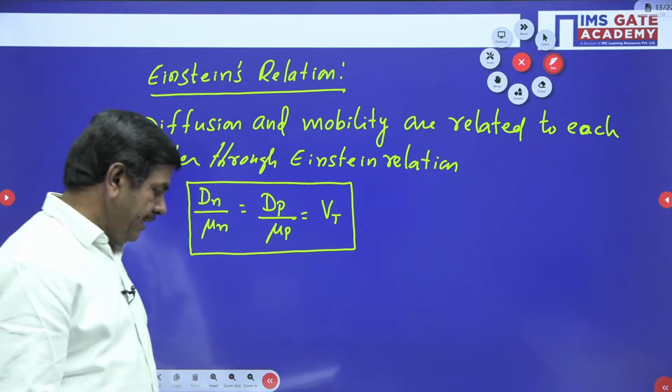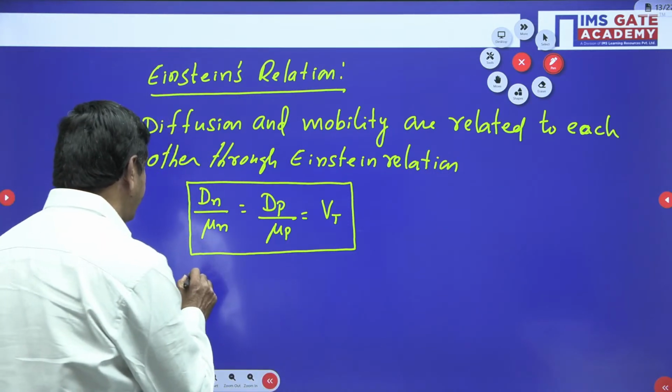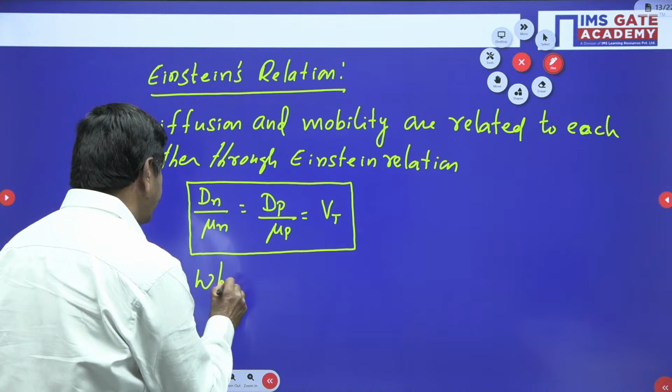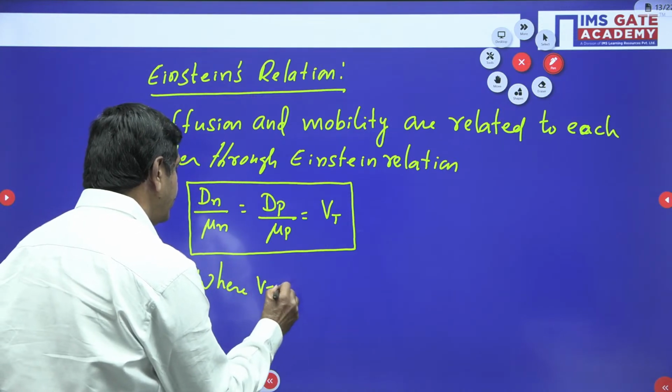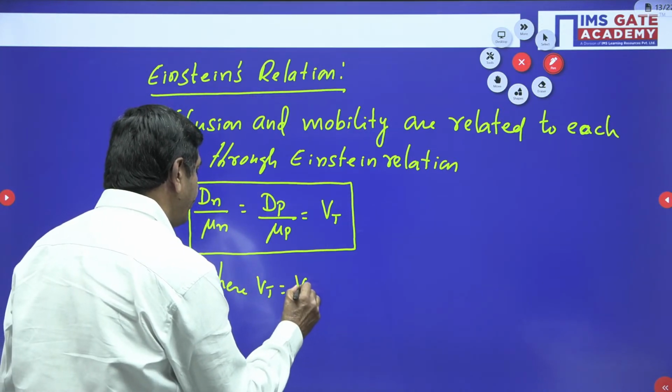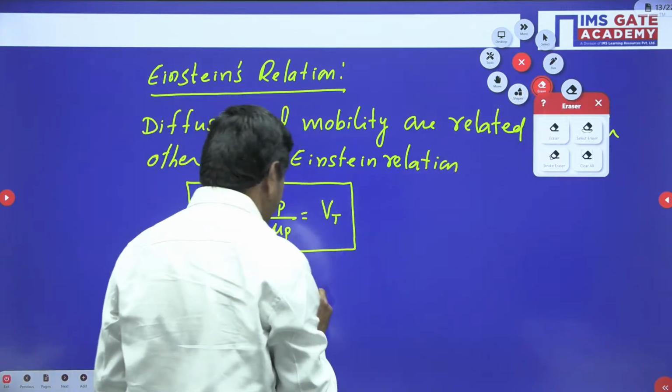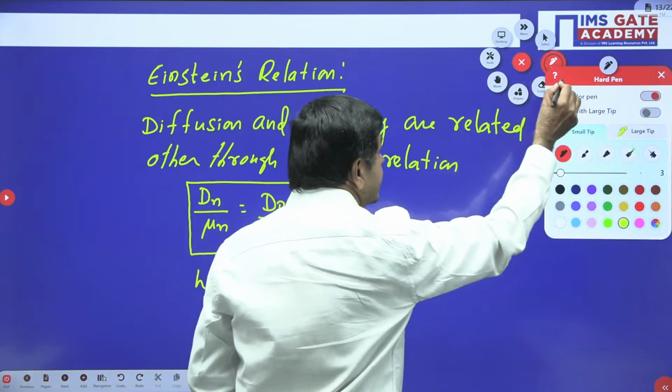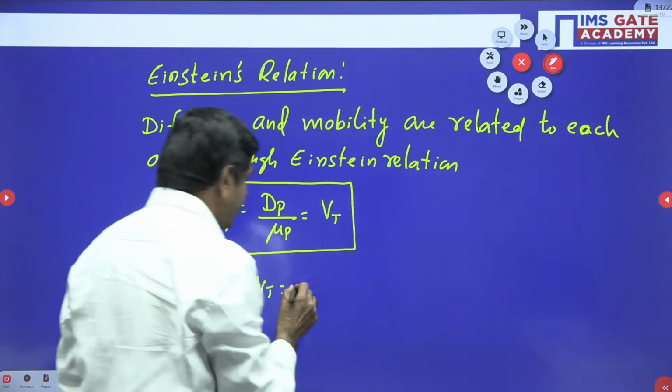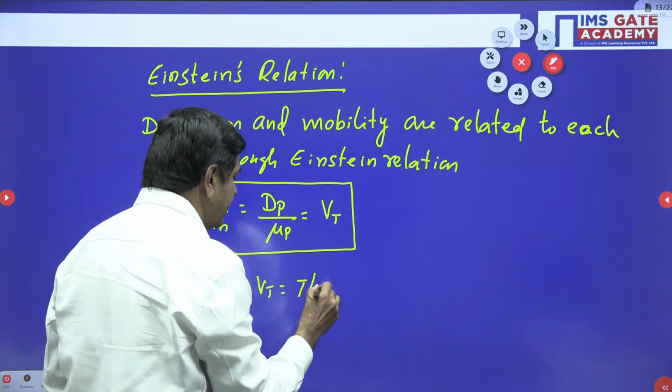Vt is said to be the thermal voltage or thermal equivalent of voltage.